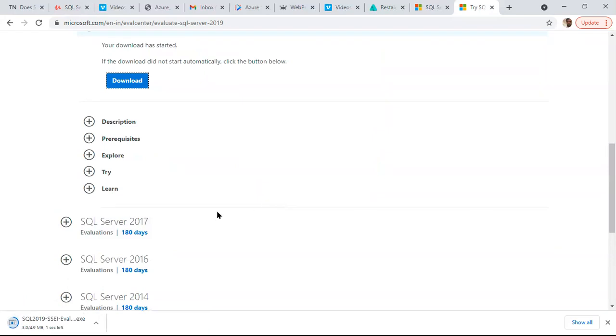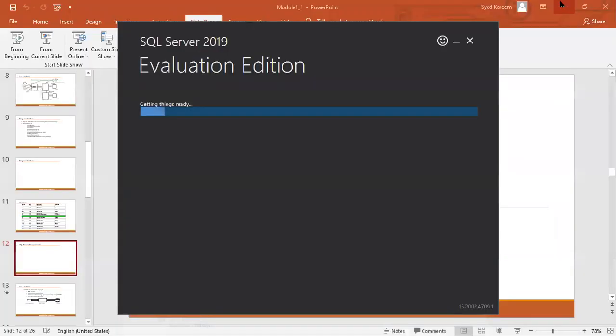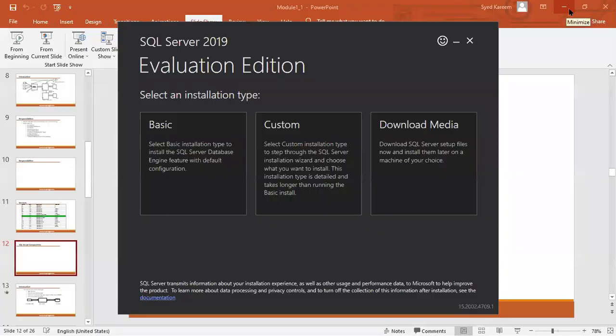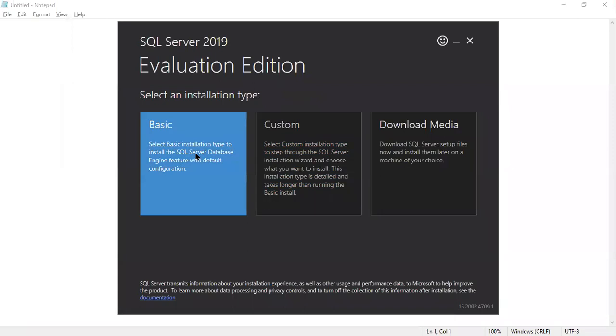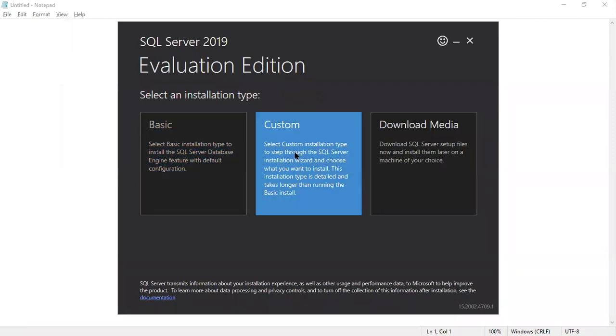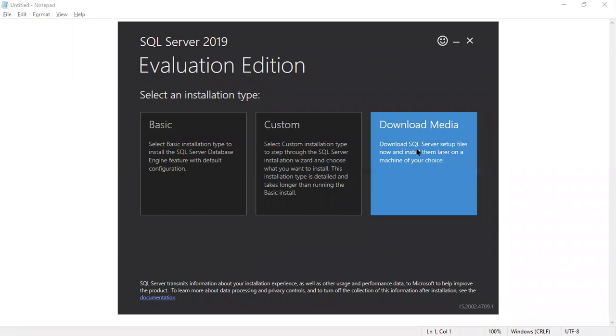Okay. Check that your installation startup file is downloaded here. Just click on that. Check first what you want. It is asking whether you want basic installation, custom installation, or to download the software.